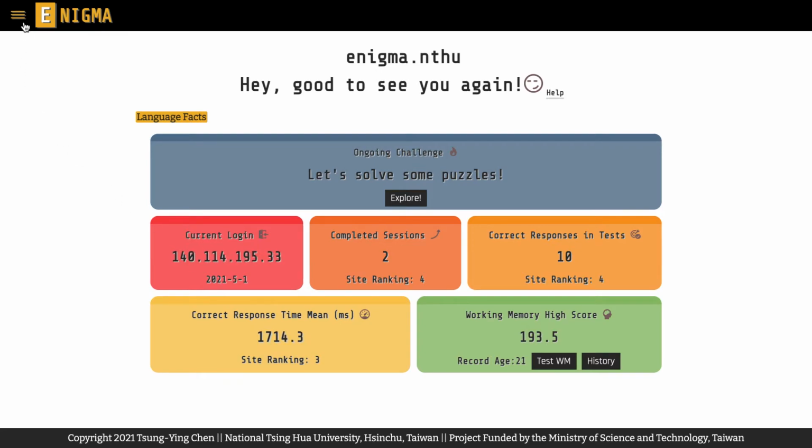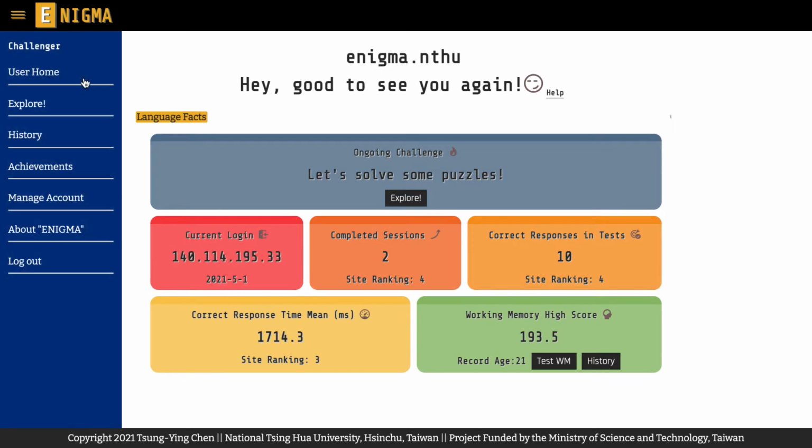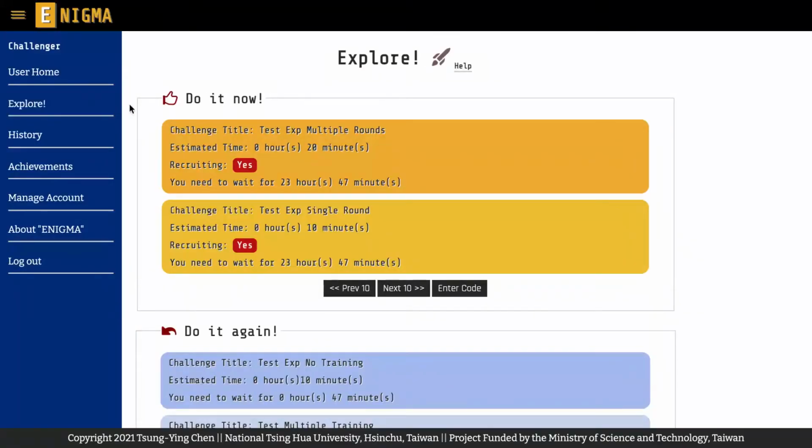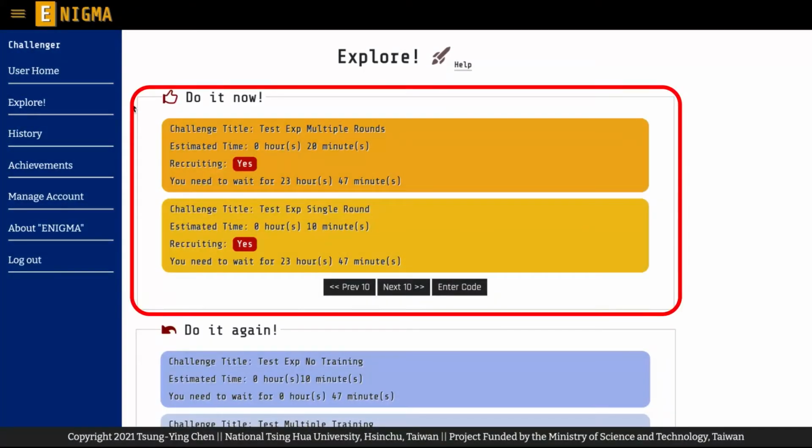Click on the menu button on the top left corner of the website, and you will see User Home, Explorer, History, Achievements, Manage Account, About Enigma, and Lockout. In the Explore page, you will see 3 sections. In the Do It Now section, it shows the challenges that you have never done before. More importantly, these challenges will be presented in your mother tongue or a second language based on the information you provide during the registration process, so you can clearly understand every presented information and instruction to complete the challenge.